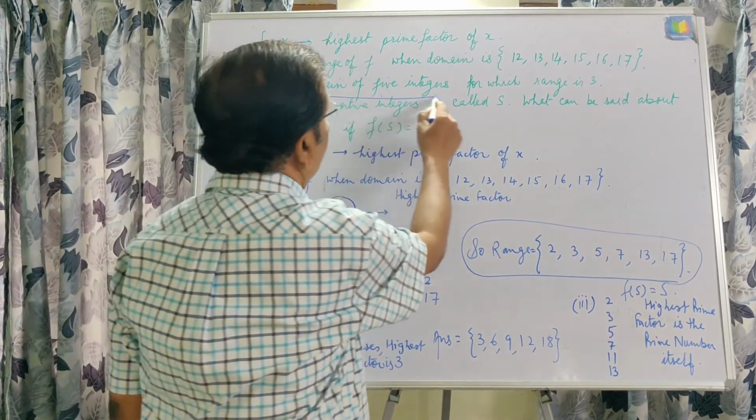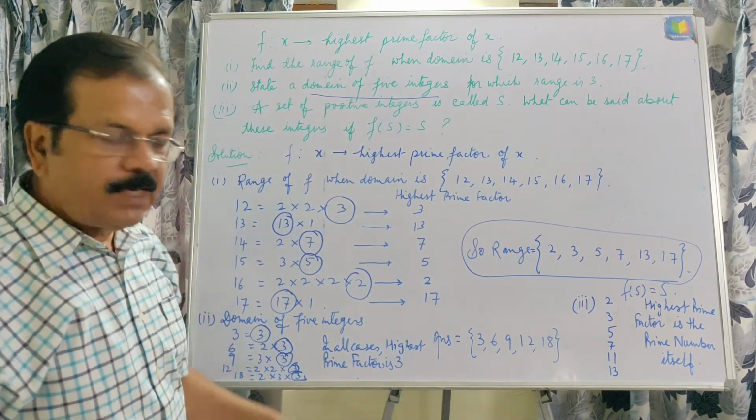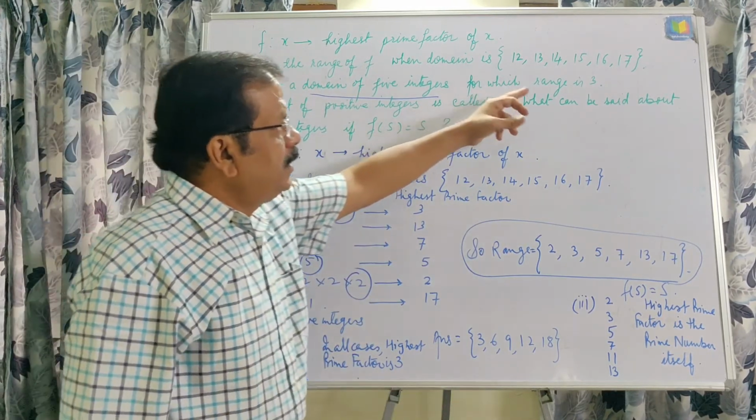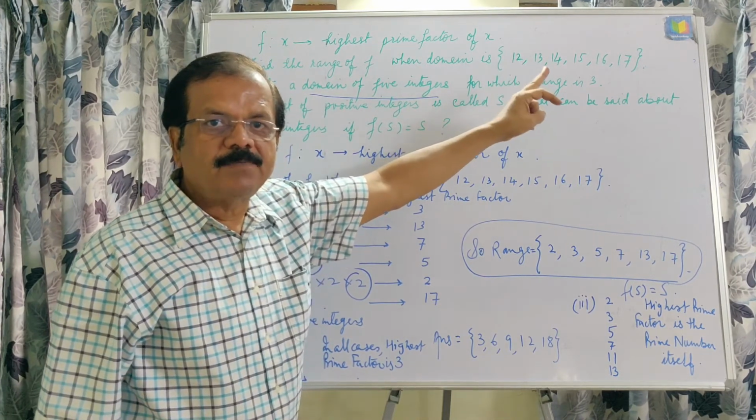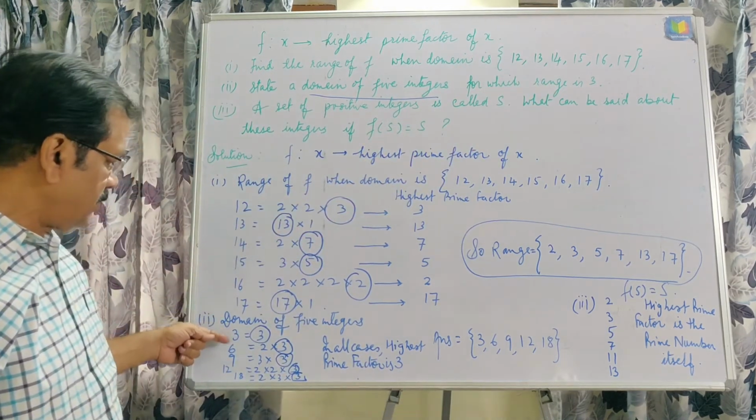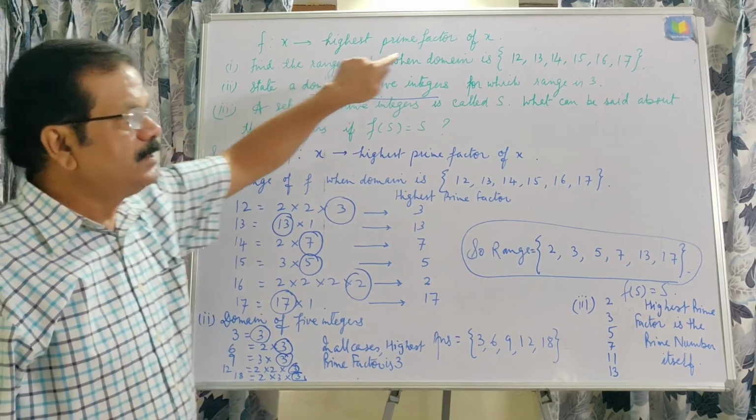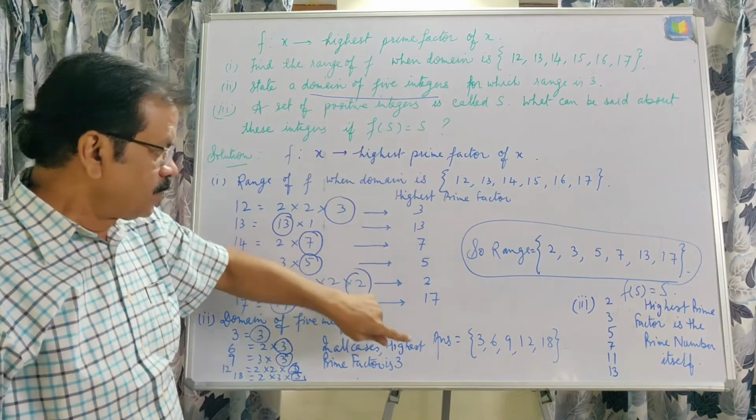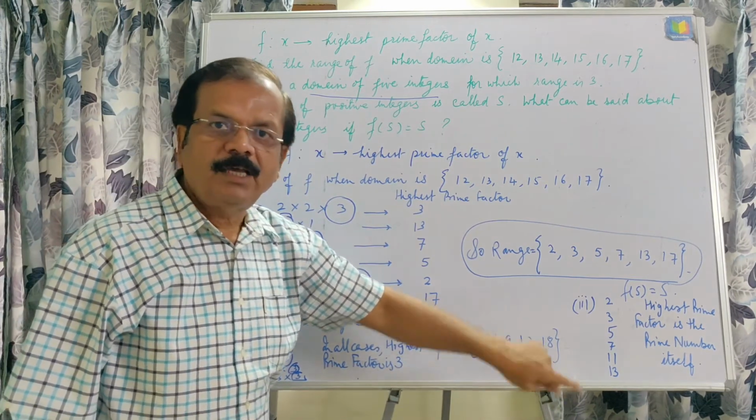And this is our question, that is, state a domain of 5 integers for which the range is 3, and we can understand that in the list of the range we are taking only the highest prime factor, and that is why these are 5 numbers, 3, 6, 9, 12 and 18, from the domain for which the range is taken as 3. So the answer is 3, 6, 9, 12, 18.